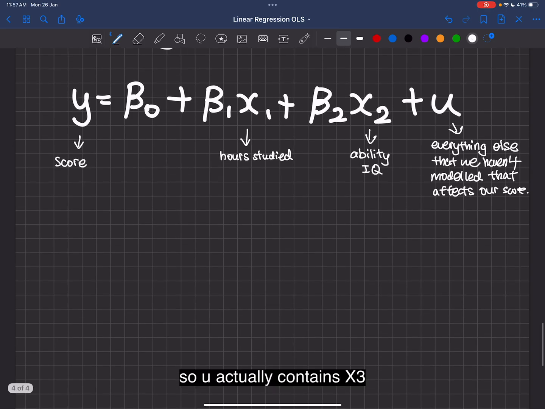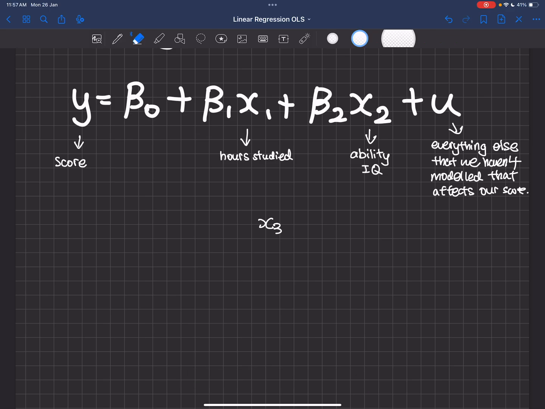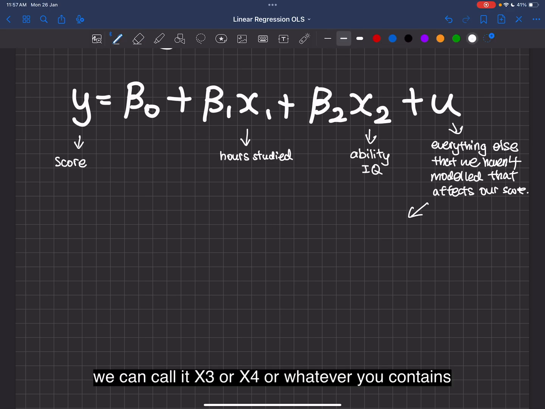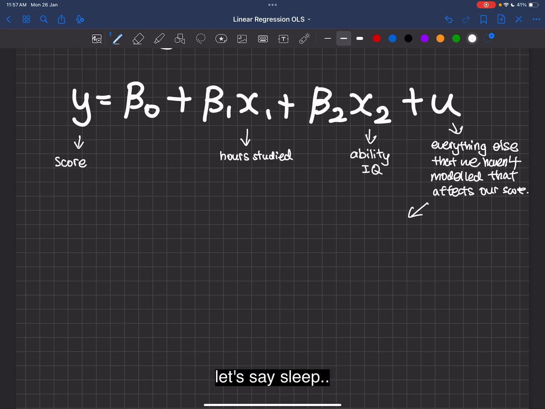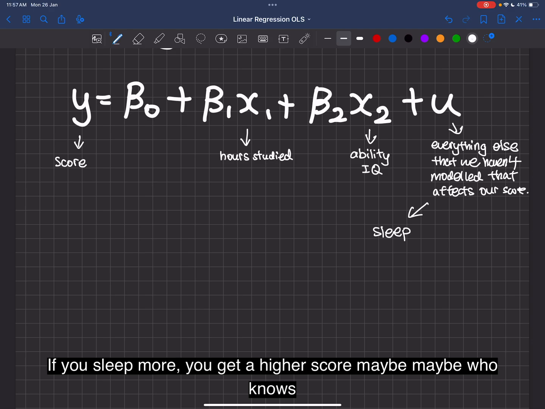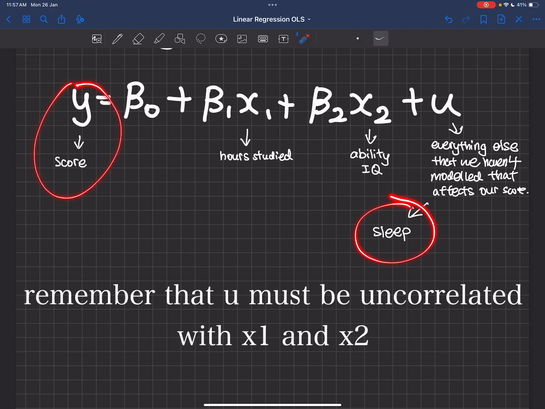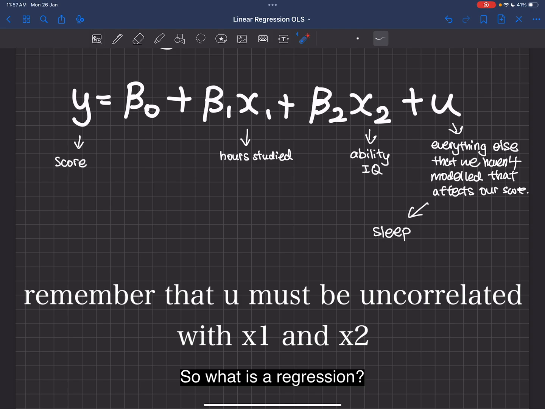So u actually contains x3. We can call it x3 or x4 or whatever. U contains, let's say, sleep. If you sleep more, you get a higher score. Maybe, who knows?